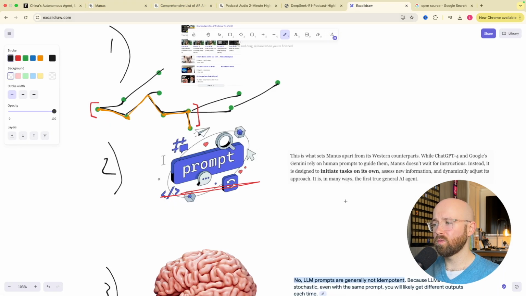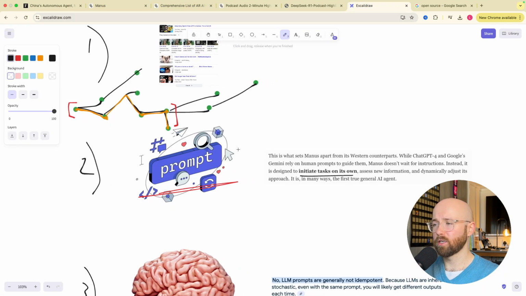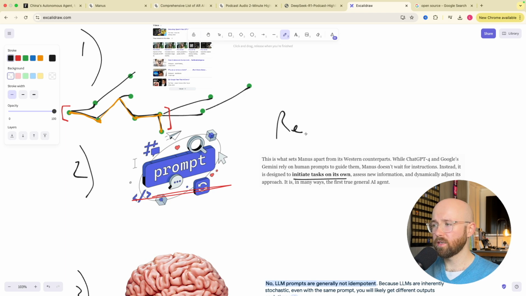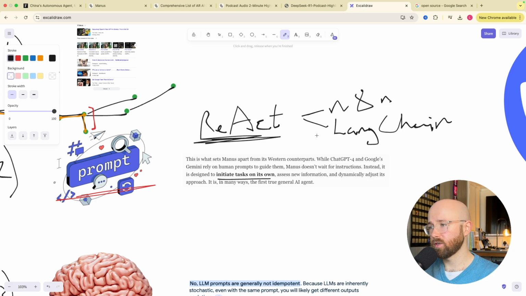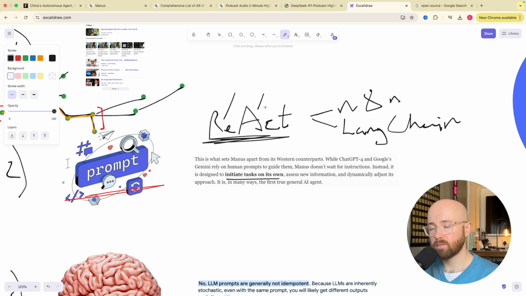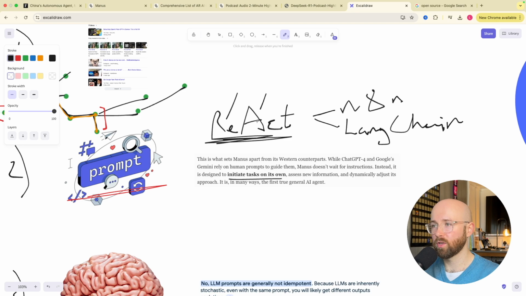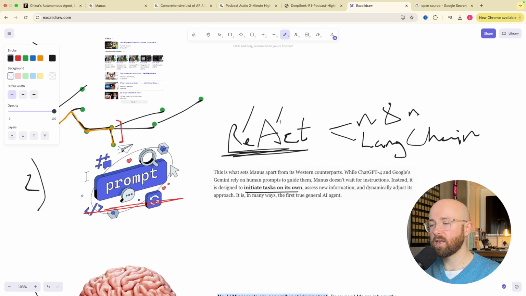Yes and no. So the weird thing with this definition is that you'll have possibly seen React agents, right? Now you get them, they're LangChain agents generally. Like I've seen them, I use them in n8n, and if I'm writing in LangChain, so using the LangChain framework to create AI agents in Python, you can use like a React agent, which is a reasoning and action agent. Now this reasoning and action agent can reason, so it can think of what to do, and it can act, and it can do it. And it can do it based on the tools that you give it. You could give it a browser, you could give it a terminal, etc., executing code. So this is not brand new stuff. This happens anyway in agents.